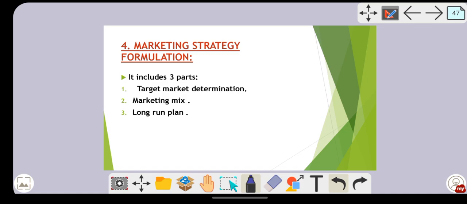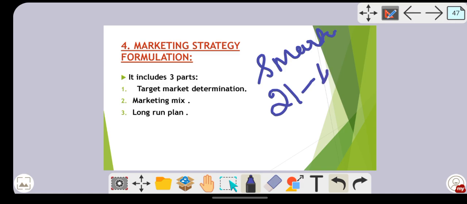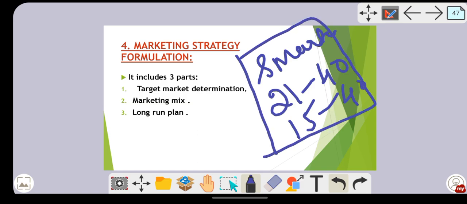Okay, what does this mean? Here you are trying to find out who your target market is, whom you are going to position your sales to, and what your market share will be. Suppose you are manufacturing smartwatches. Who will be your target market? Maybe people from the age of 21 to 40, the office-going people, or the youngsters, or students from 15 to 40. Why? Because these people are the potential buyers of your product. On the basis of that, you decide whom you are going to sell your product to.